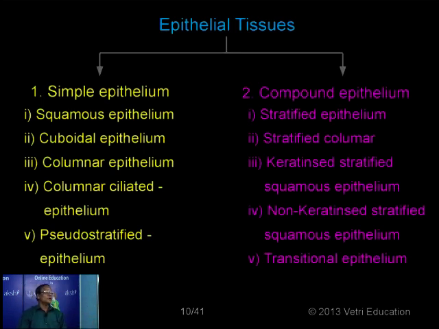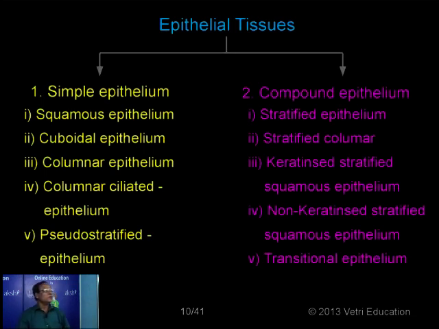And based on the shape and the functions, mainly based on the shape, only here the classification is given. The first one, squamous epithelium; the second one, cuboidal epithelium; then you have columnar epithelium, columnar ciliated epithelium, and finally pseudo-stratified epithelium. Squamous is just like tiles. I will tell you more about these later, one by one.